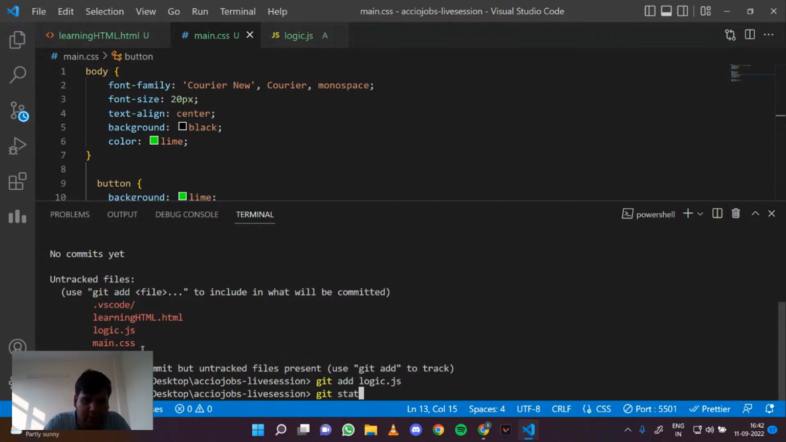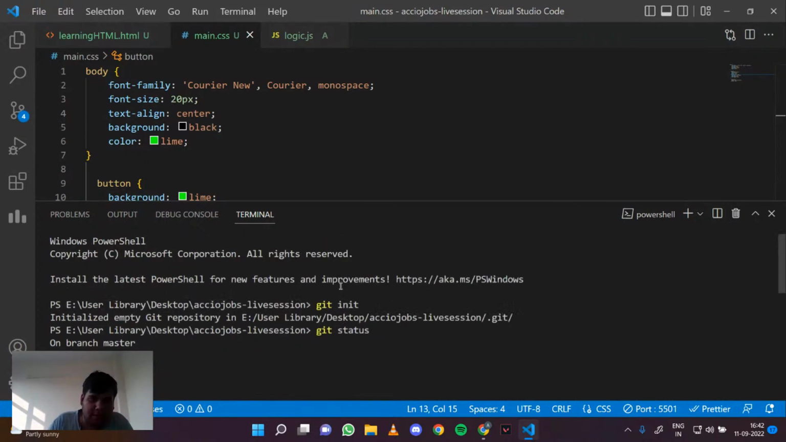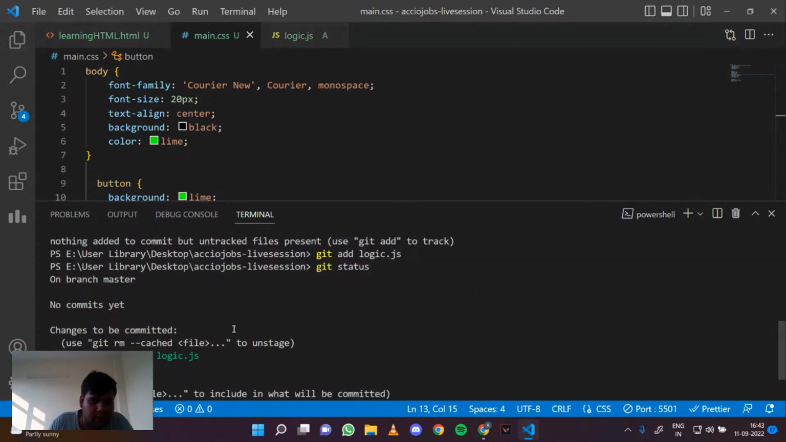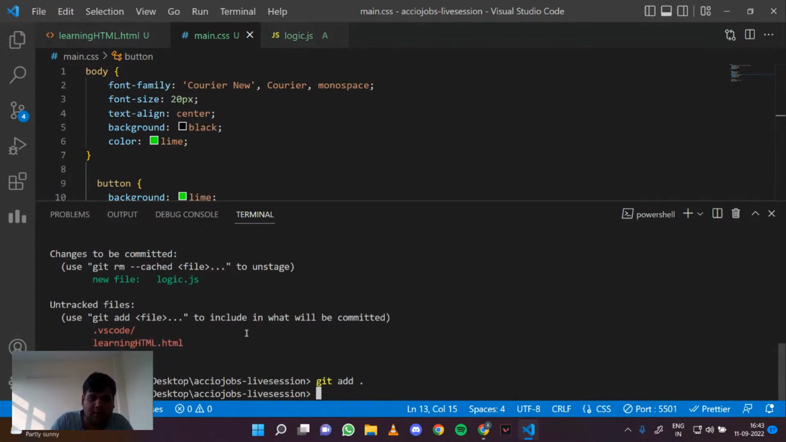And if I do git status now, you see that this file has been added and all of these are remaining. To add all of the untracked files, we can simply do git add dot. We can add them one by one using git add and the file name, but we can also write git add dot to simply add all of the files, right?